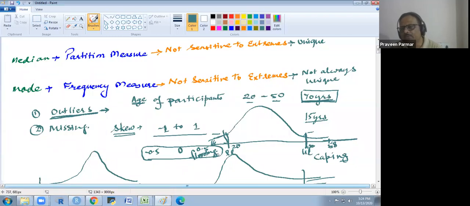So in this way we could treat the outliers, but this is normal data. Normal data is basically based on mean. Whatever statistic we further work on is all based on the mean in normal data. So now the mean will change because we have changed these extreme values. Whatever extreme values you had, you have changed them. So the mean will not remain the same as it was earlier.